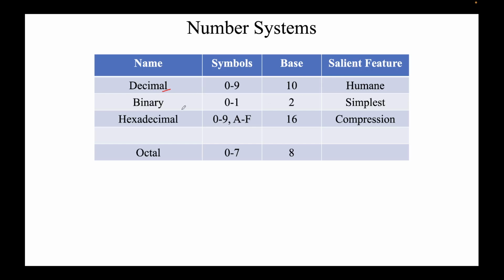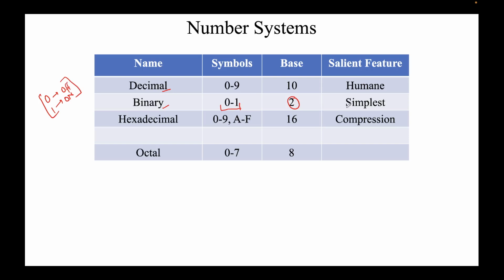However, a computer, a machine, requires a much simpler nomenclature to express itself or to understand and communicate with humans. So humans evolved another number system for machines, for computers in particular, which we refer to as binary. Binary means 2, hence the base 2, and we just need two symbols, 0 and 1. Usually in the binary number system, 0 is referred to as the off state, 1 as the on state. So you can either be off or on.